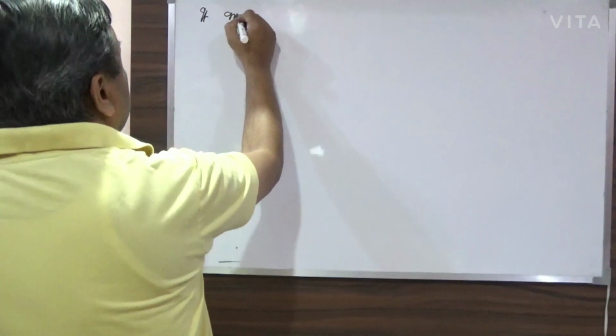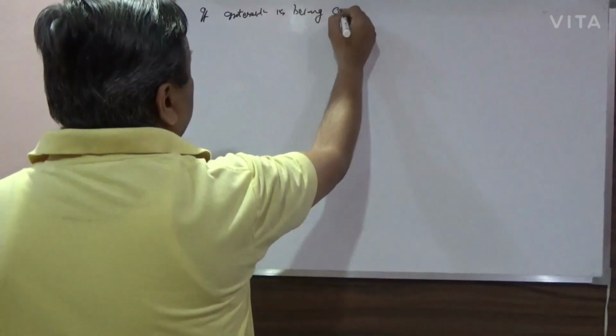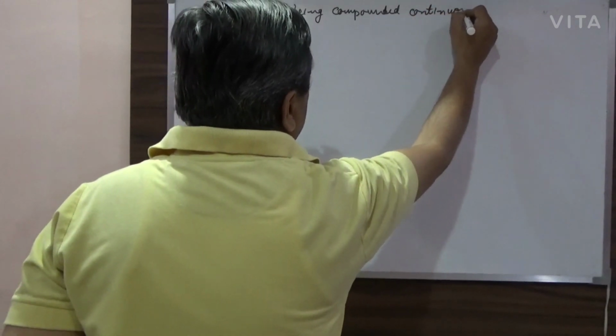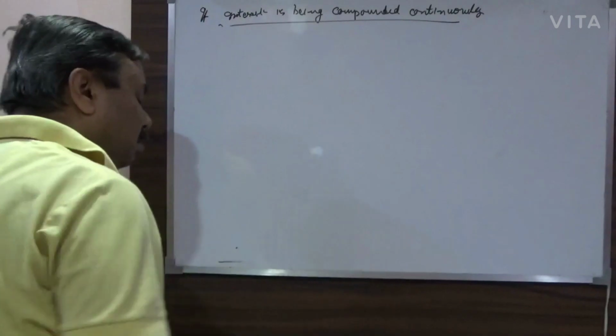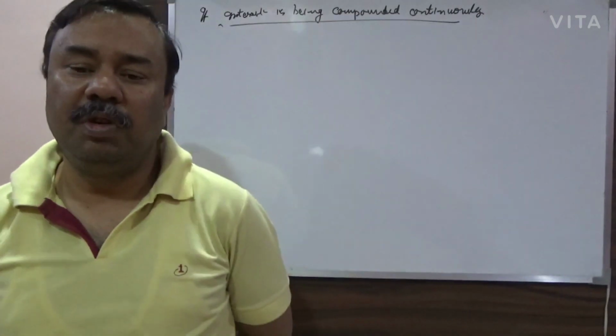Now what will happen if interest is being compounded continuously? See, this all depends on the need of the borrower and the mutual understanding between borrower and the lender. If it is said that the interest is being compounded continuously, what is the meaning of continuous?